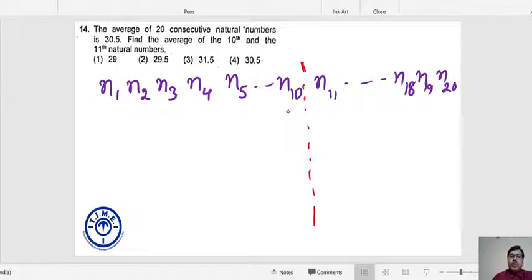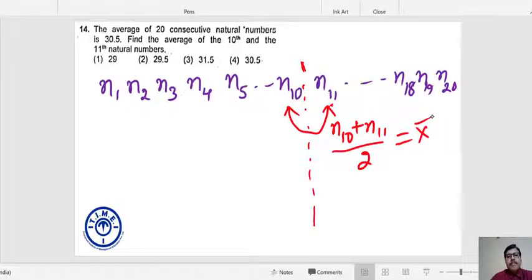Can you say these two numbers are basically the middlemost numbers? An average of middlemost numbers is nothing but the actual average, and actual average is 30.5.